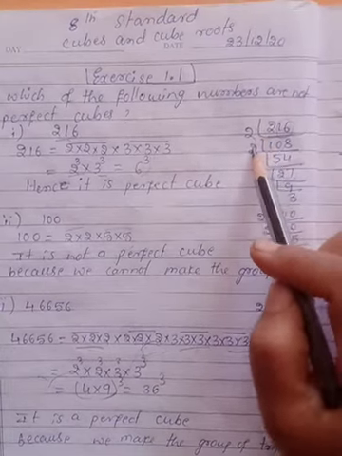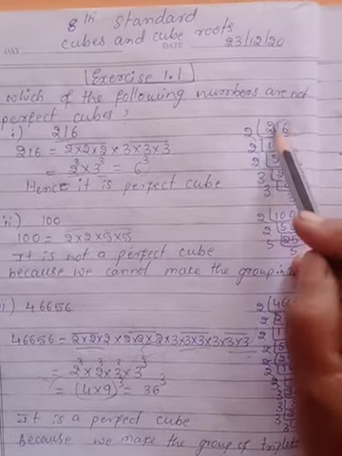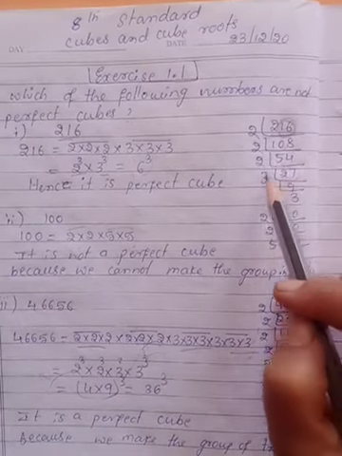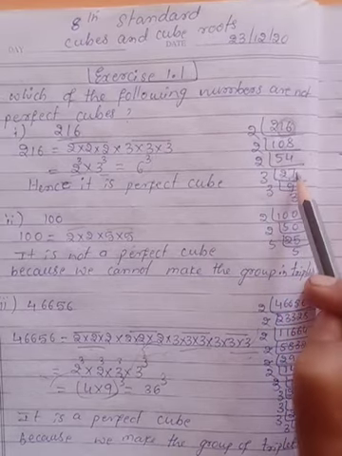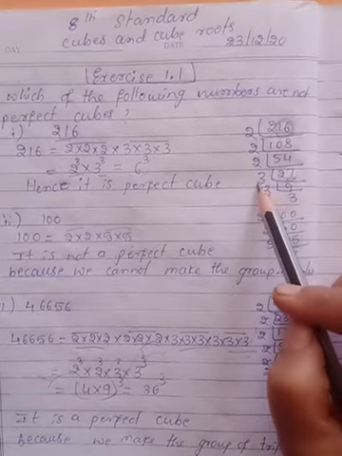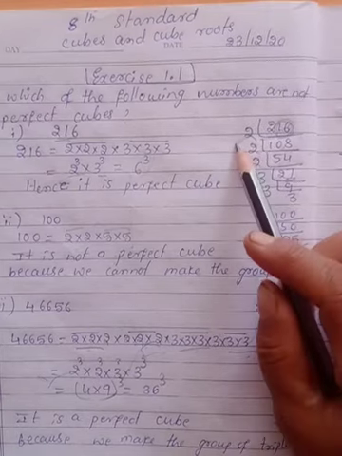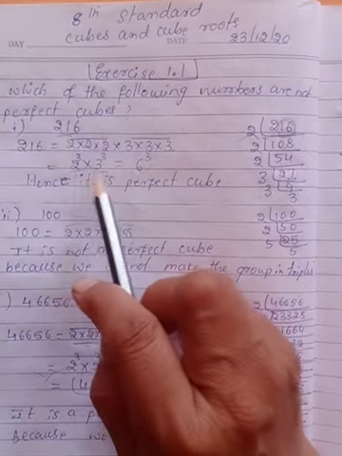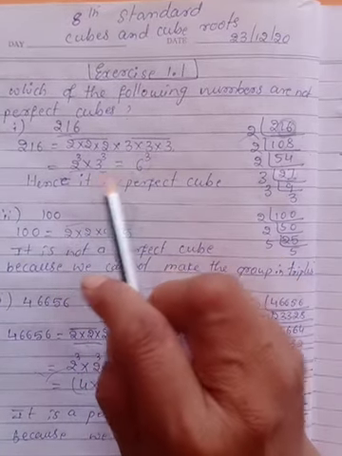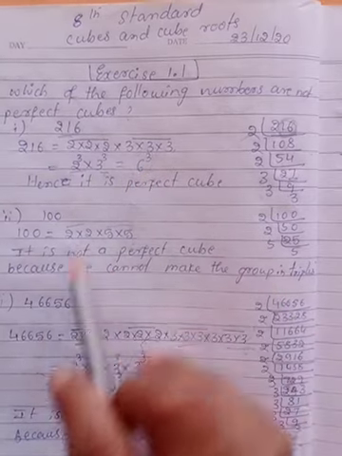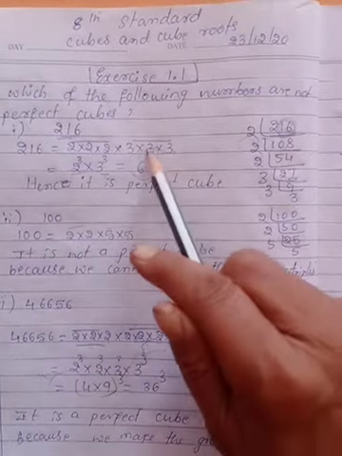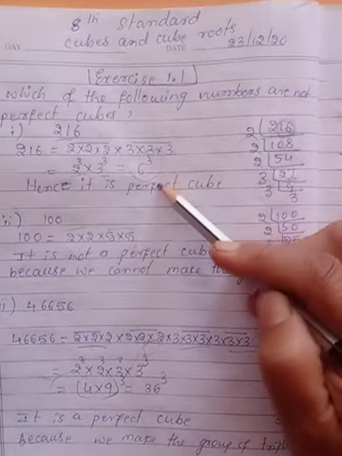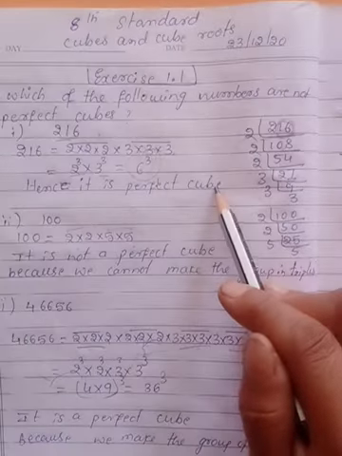Divide 216 by 2. 2 ones are 2, 2 fours are 8, so 108. 2 fives are 10, 2 twos are 4, 2 sevens are 14, so 54, then 27. Again an odd number, so start from 3. 3 nines are 27, 3 threes are 9, then 3. How many 2s and how many 3s did you get? 3 twos and 3 threes. This can be written as 2 cube into 3 cube, and the product of the exponents' bases, 2 times 3, is 6 cube. So 216 can be written as 6 cube. That's why it is a perfect cube.